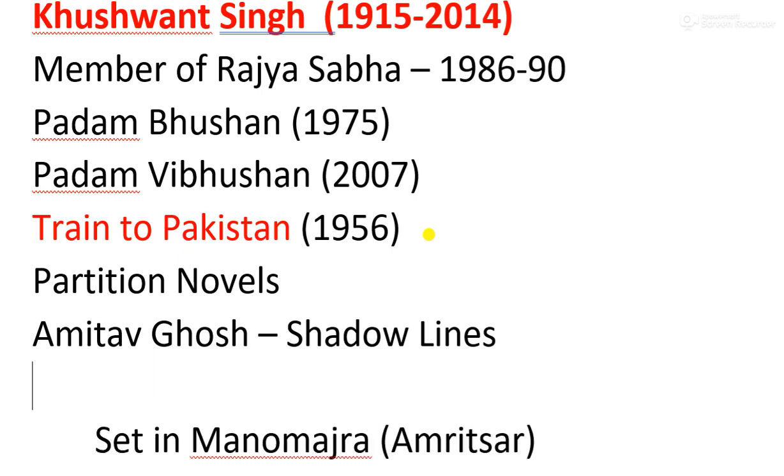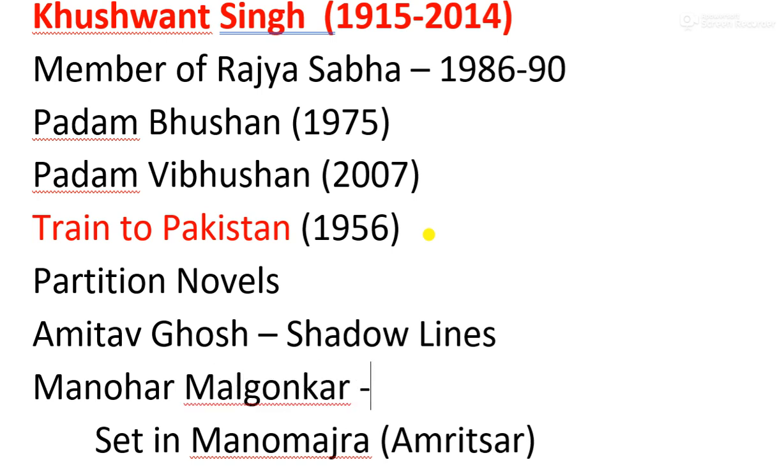Then we have one from Manohar Malgonkar. The work he has written on the partition of India is The Bend in the Ganges.